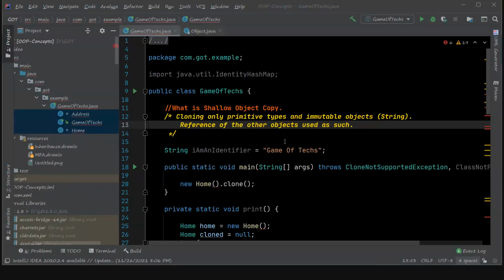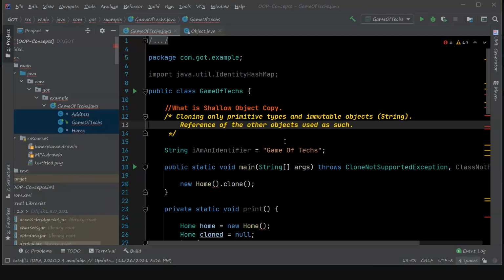What is shallow object copy? Shallow copy or shallow cloning is, when we are overriding the clone method and implementing it, if your cloned object copies only the primitive values and the immutable objects, for example a String, then it is known as a shallow copy.